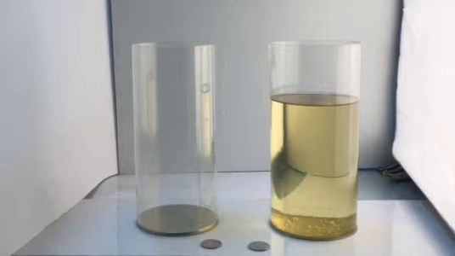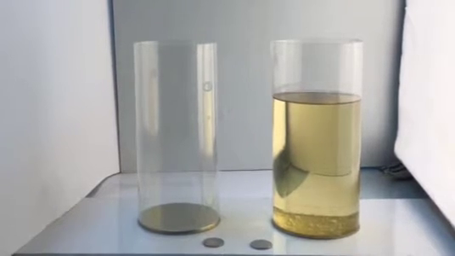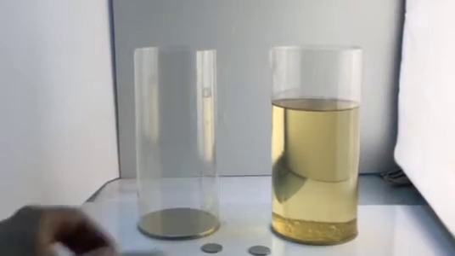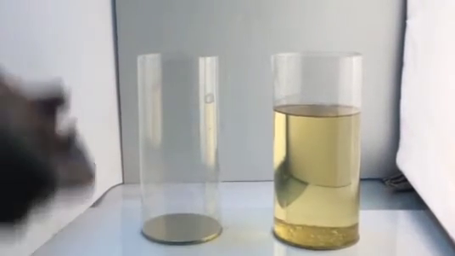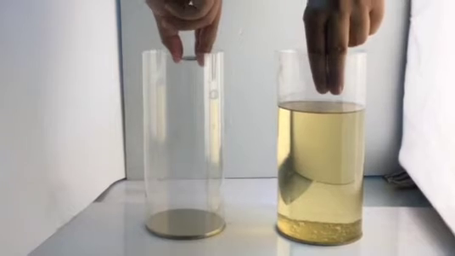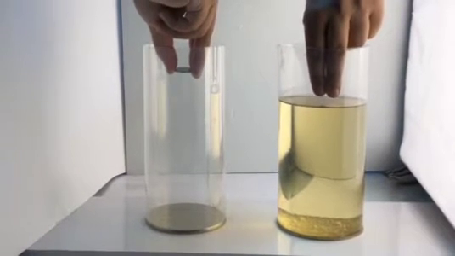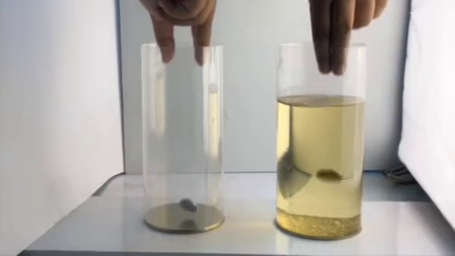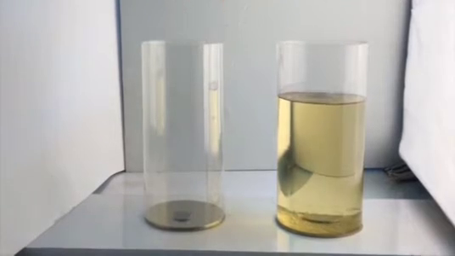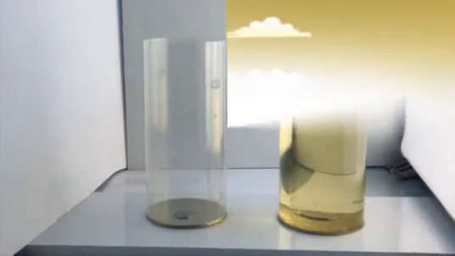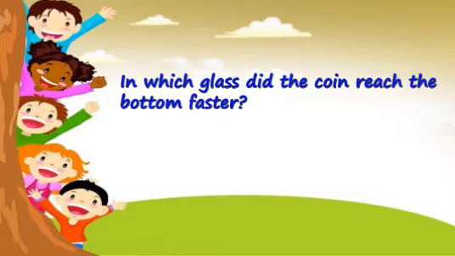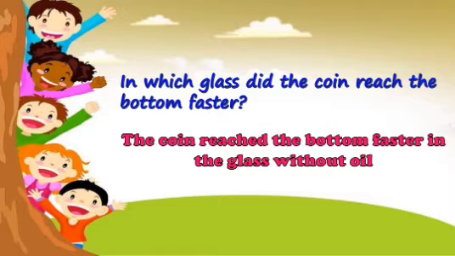Here I have two glasses. First glass is empty and second glass is filled with oil. Now I will put a coin in both the glasses. Observe the coin carefully. Now tell me, in which glass did the coin reach the bottom faster? The coin reached the bottom faster in the glass without oil.